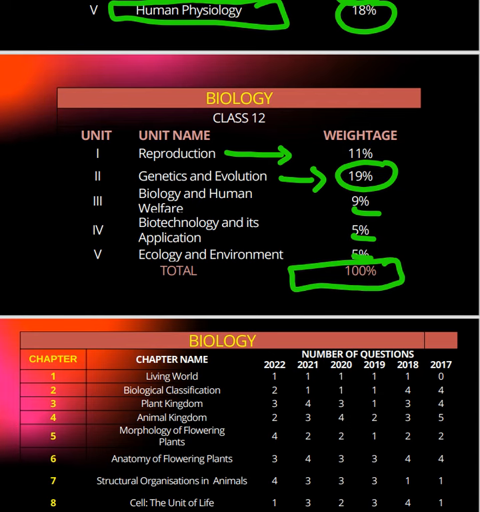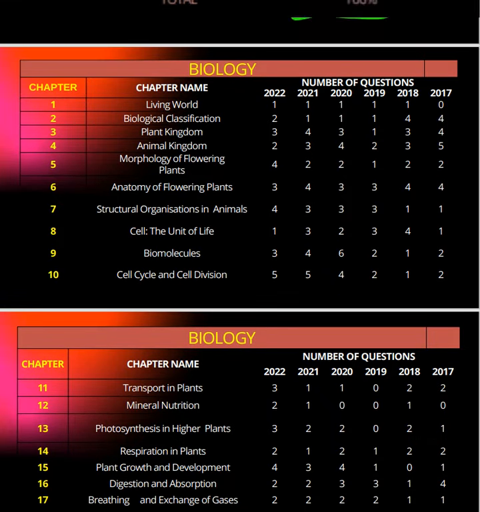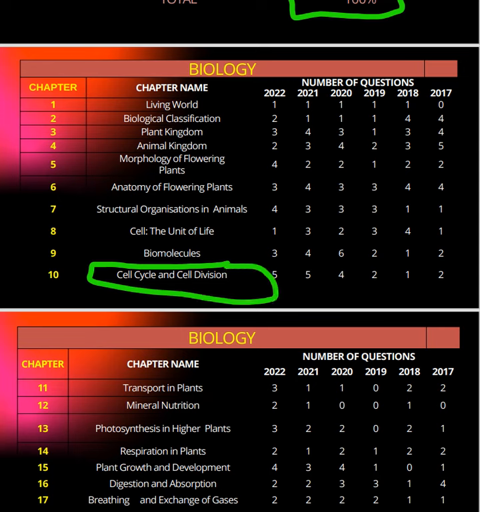Now we will discuss the previous year questions. How many questions are there in each unit? You can see 2022, 21, 20, 19, 18 and 17. You can see most of the questions come from very important units. Cell cycle and cell division, the cell unit is also important. The genetics part is very much important.